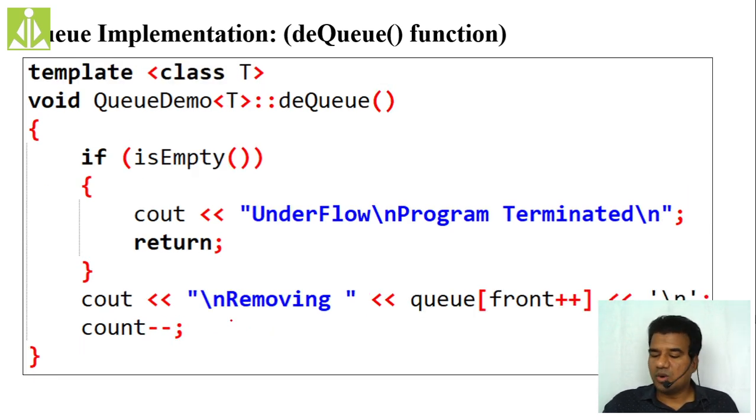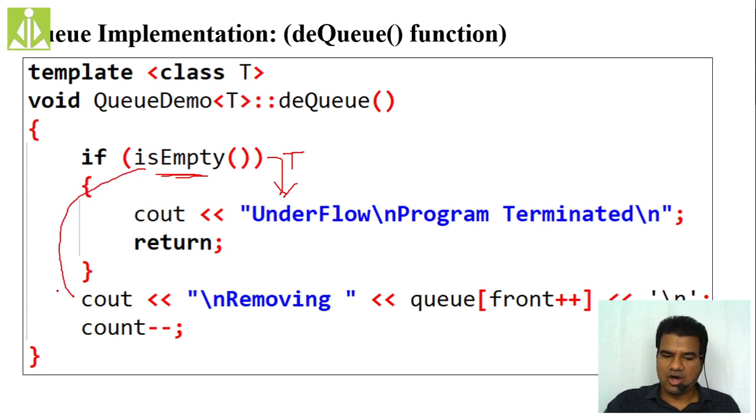Then DQ. How do we perform DQ? Before DQing, we have to check whether the queue is empty or not. If this condition is true, then we print the underflow condition. If this is false, then we go to the removal. And after removal, we decrement the count value to have the proper count of the queue elements.